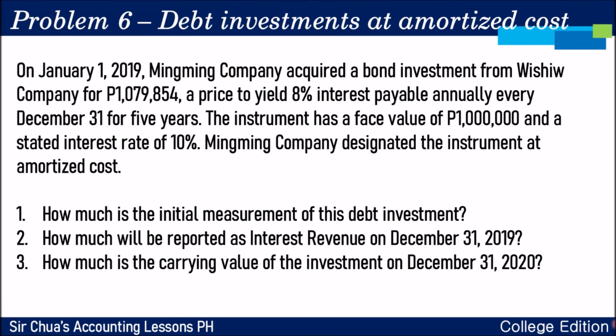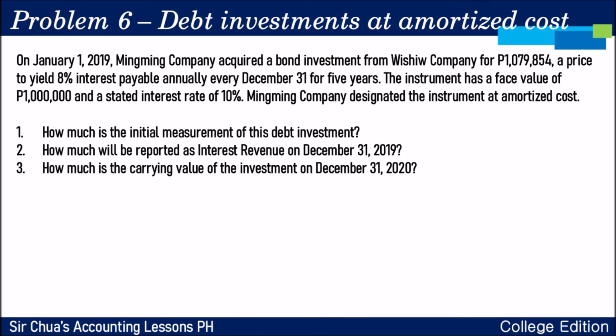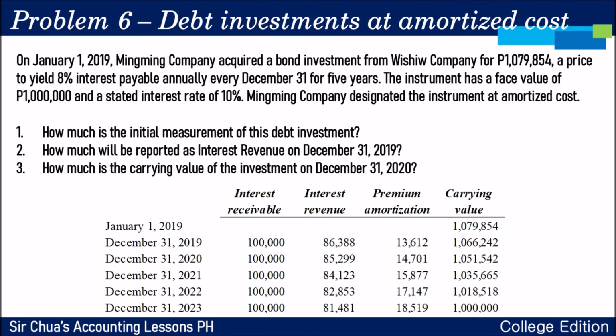So, gagawa po tayo ng tinatawag nating amortization table para po sagutin yung questions number 1, 2, and 3. Okay? So, you start with creating the headers, which is interest receivable, interest revenue, nung company na bumili nung bond investment, which is Ming Ming Company, and then i-amortize natin yung premium and we compute for the carrying value of the asset at the end of each period.